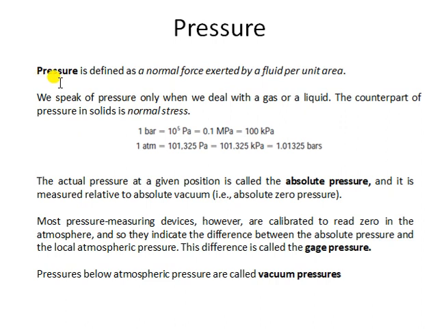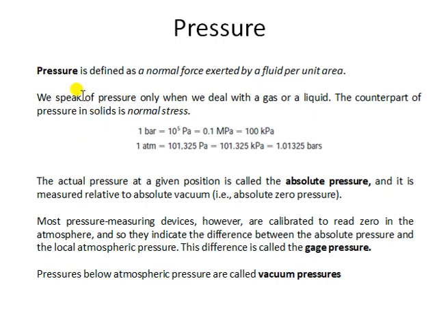But when we talk about solids, normal force per unit area is called normal stress. You denote it by sigma, and you must have studied it in strength of materials. So if the body is solid and we are talking about normal force per unit area, that is called normal stress. Pressure and normal stress have the same unit, but pressure we always talk about in terms of fluid. Normal force per unit area in terms of fluid, and normal stress is normal force per unit area in terms of solid. This is the most common doubt among students.